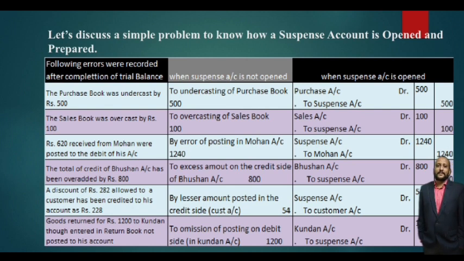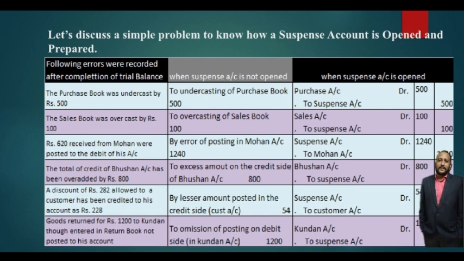Let us see the second case. Here, the sales book was overcast by 100, so it was more by 100 rupees. When a suspense account is not open, the journal entry would be: to overcasting of sales book 100. But if the same is solved with the help of a suspense account, the entry would be sales account debit 100 to suspense account 100.